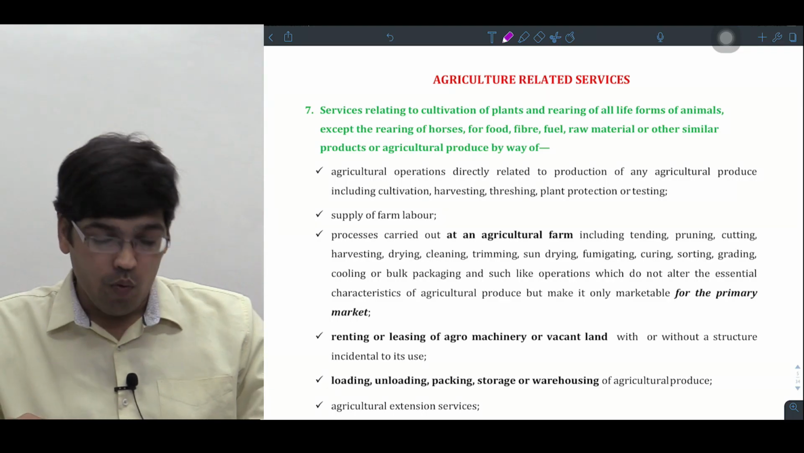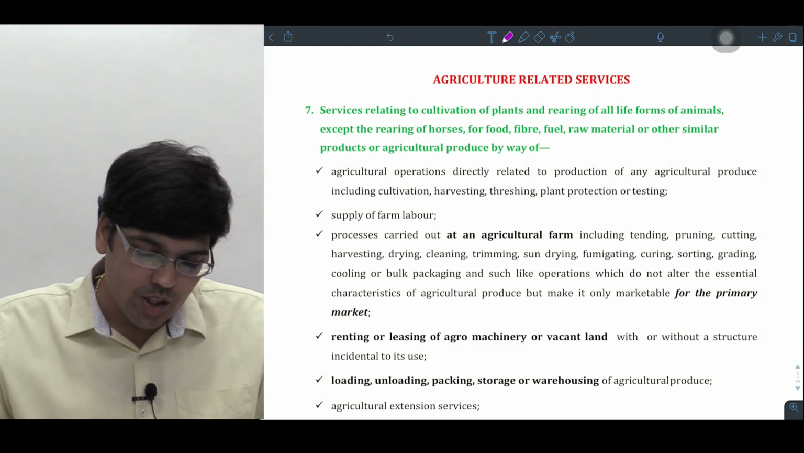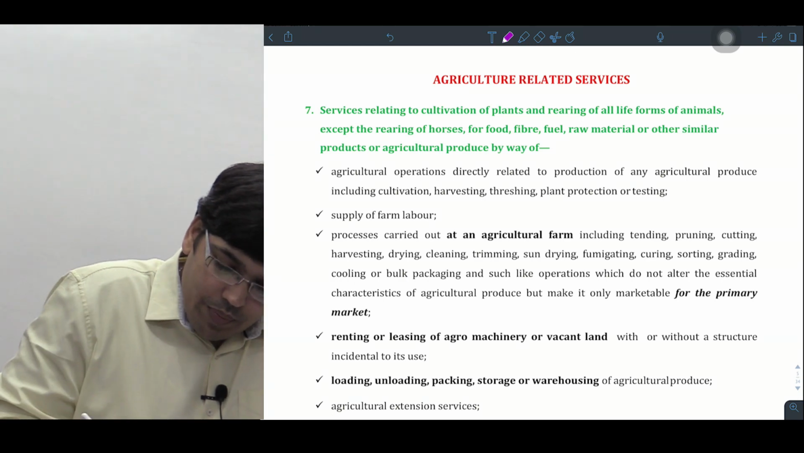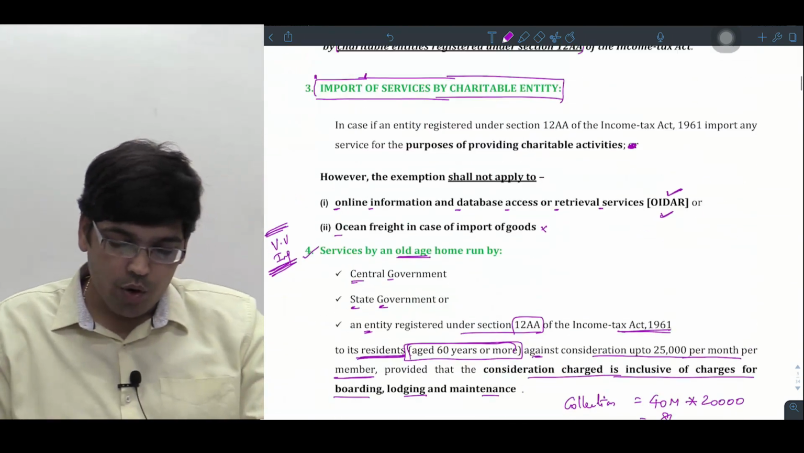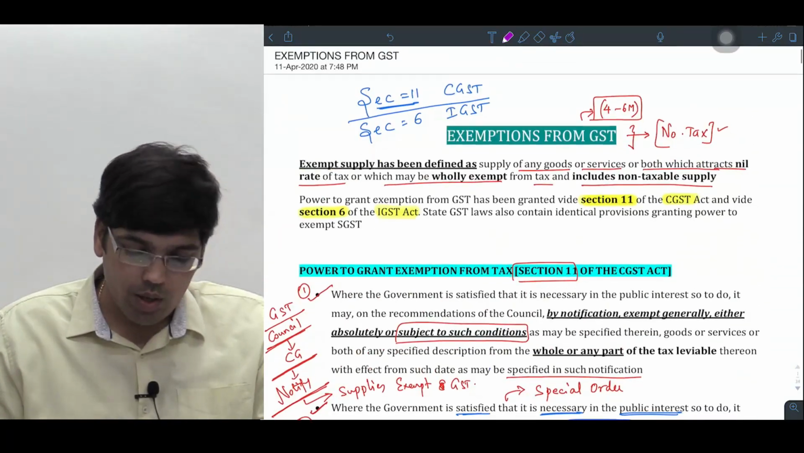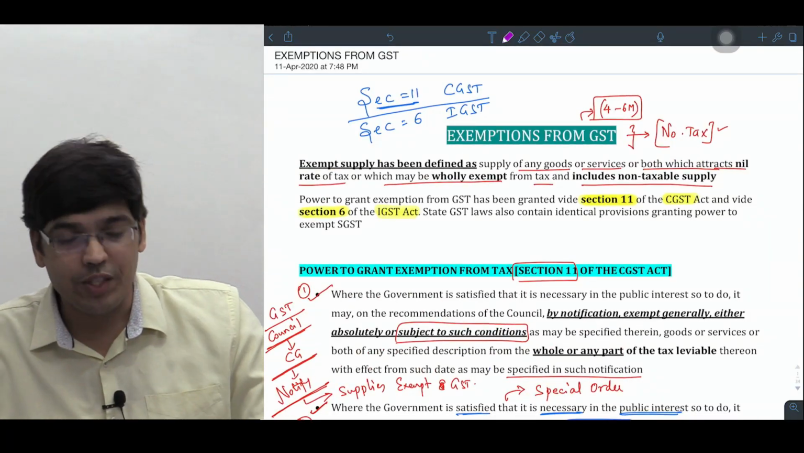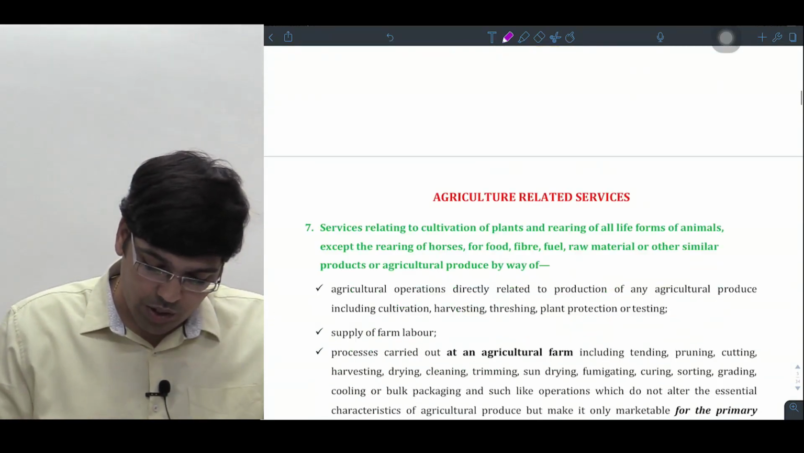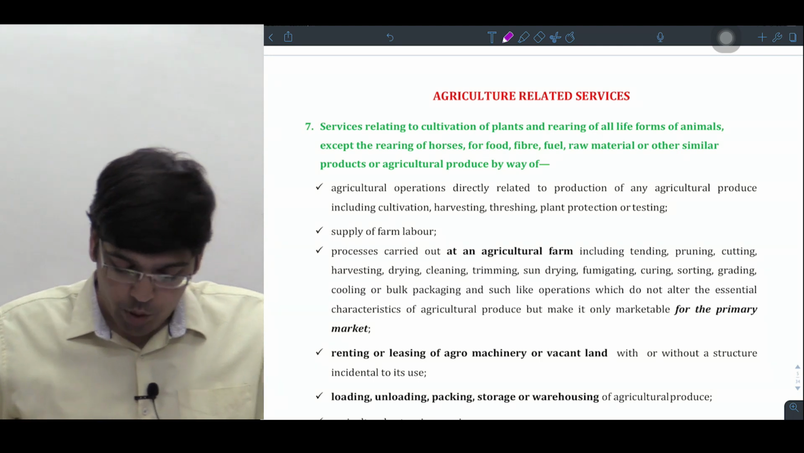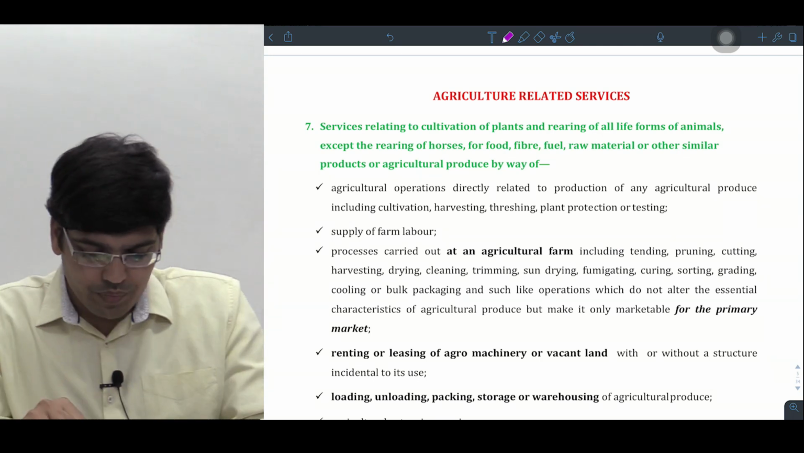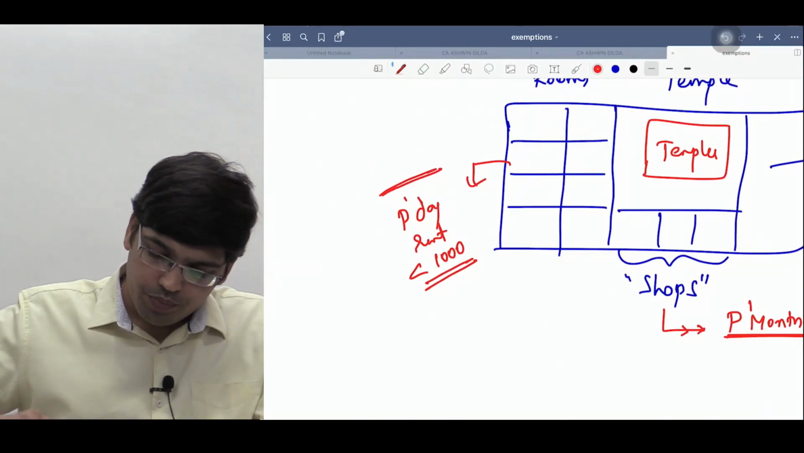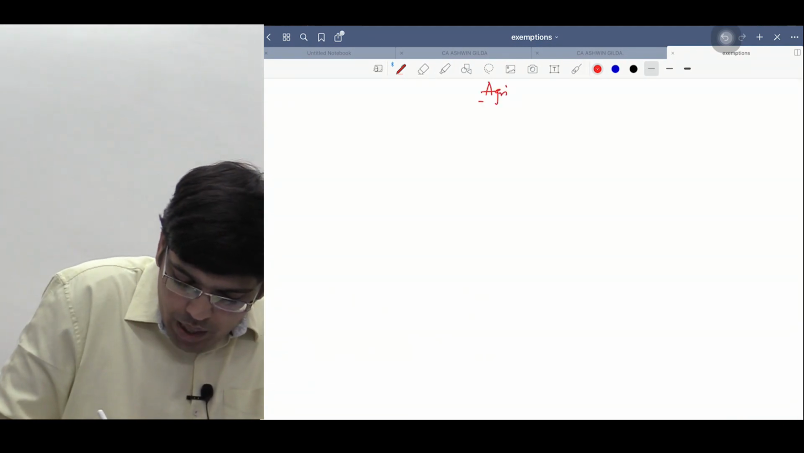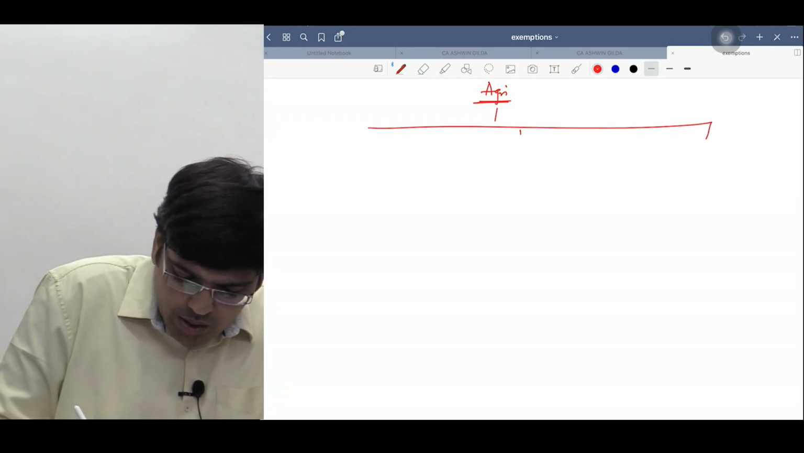Right, hello friends. Now we will take the second group of exemptions that's called agriculture related services. First we have seen charitable trust services. Now the second services that we are seeing is agriculture services. First I'll explain the provision, then we can discuss the theory part. Government says in case of agriculture, the following three services would remain